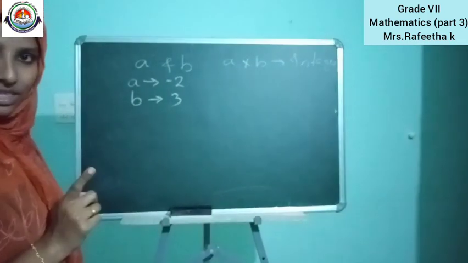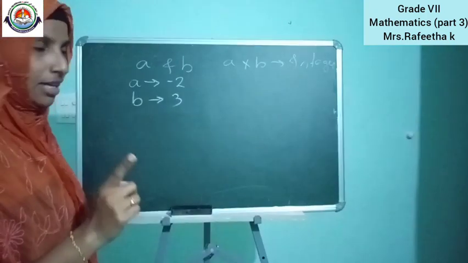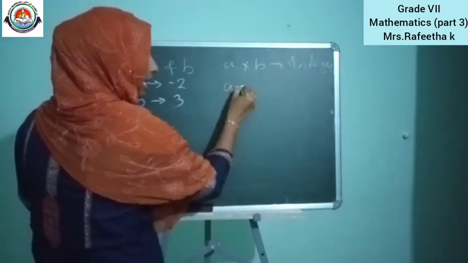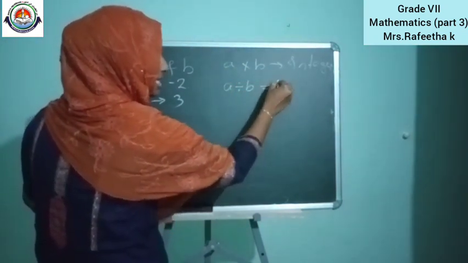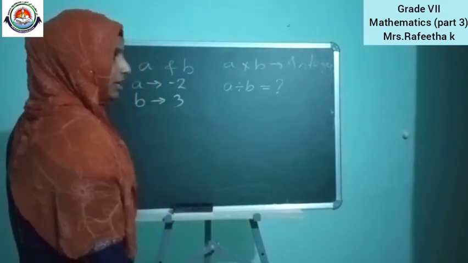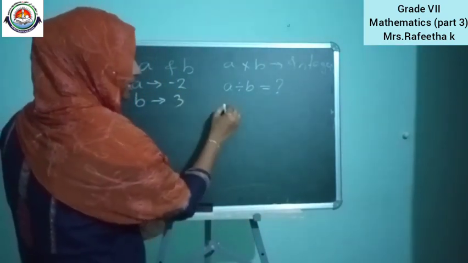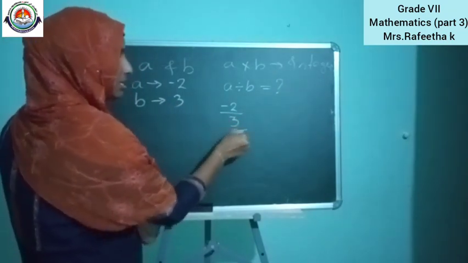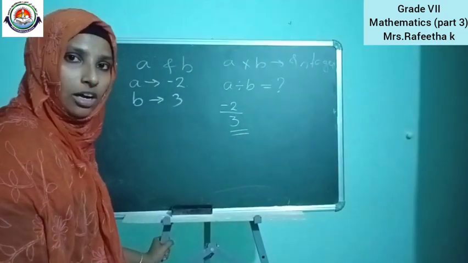Yeah, -2 is an integer, 3 is also an integer, so we can divide that. In the case of division, A divided by B, whether it is an integer or not. That is, A means -2, divided by B means 3. What is this? Is -2 by 3 an integer or not?